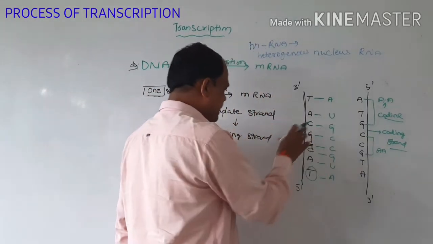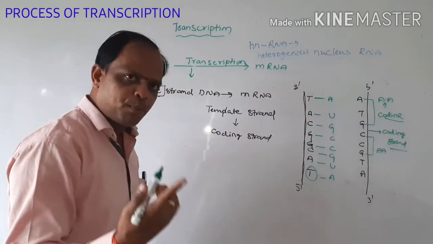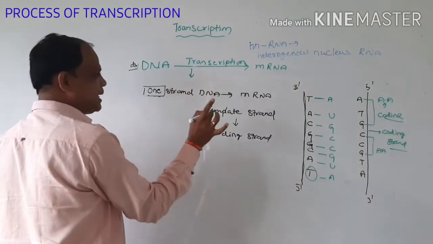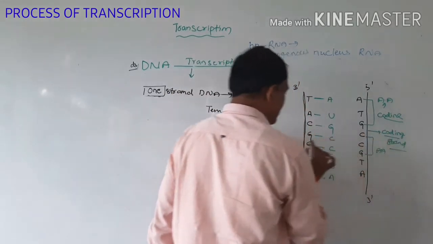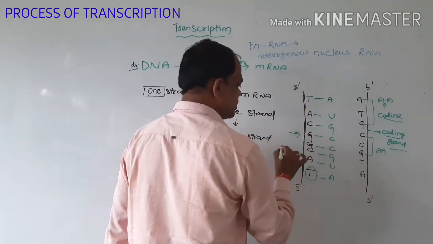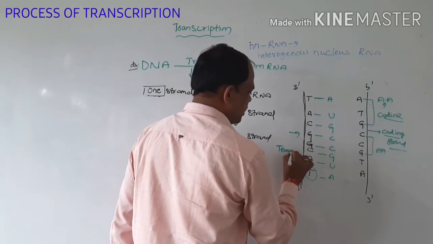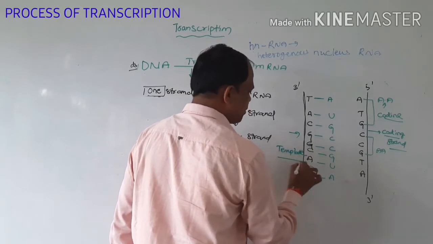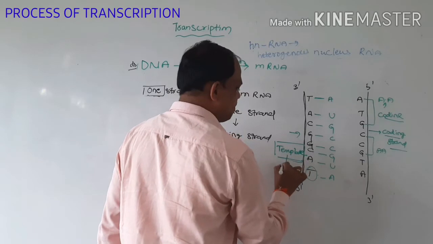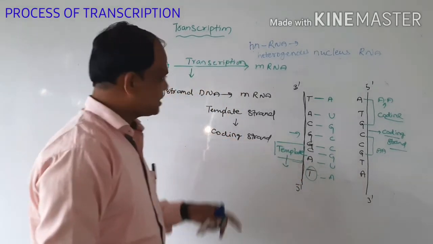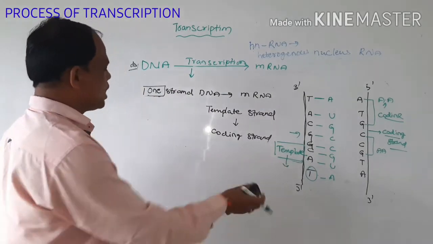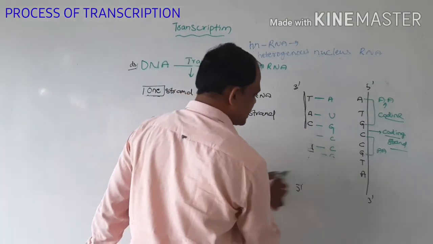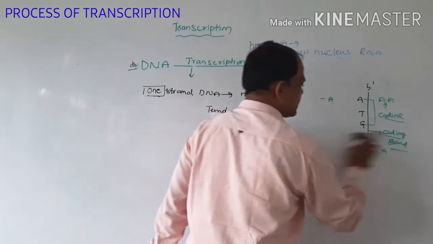Because of this reason, in the transcription process, of the two strands, one strand is the coding strand and the other strand is called the template strand. In the transcription process, the template strand acts as the transcription unit. So now, what is the structure of the transcription unit? Now we are going to discuss it.